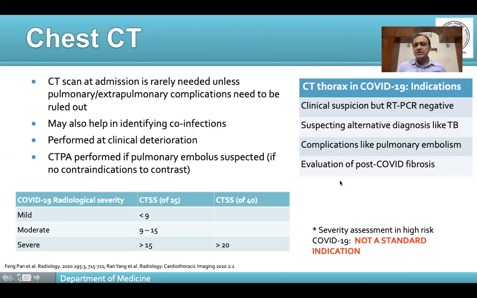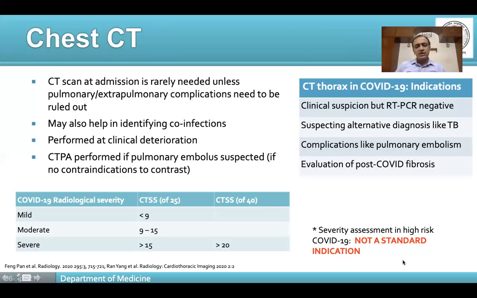But what we are seeing nowadays is that one of the common indications for which CT scan is done is severity assessment, not only in high-risk individuals, but in any patient who's being treated at home, otherwise having mild COVID-19. They are also getting a routine CT scan done. It is to be remembered that this is not a standard indication.